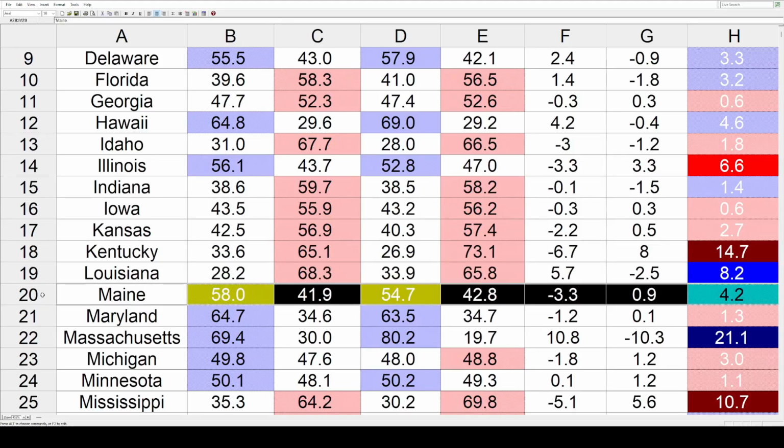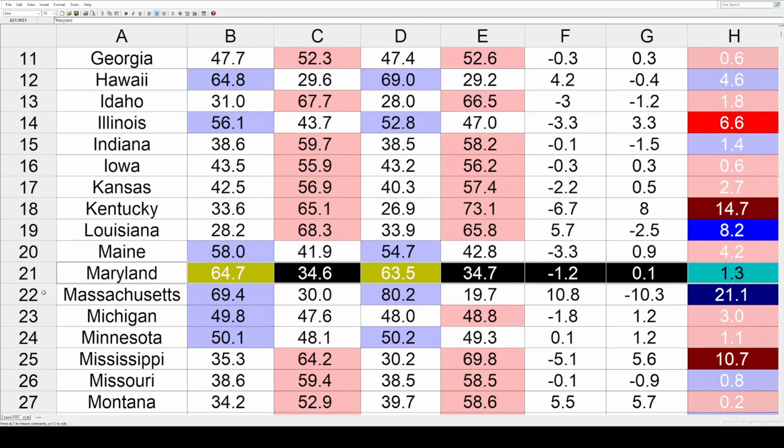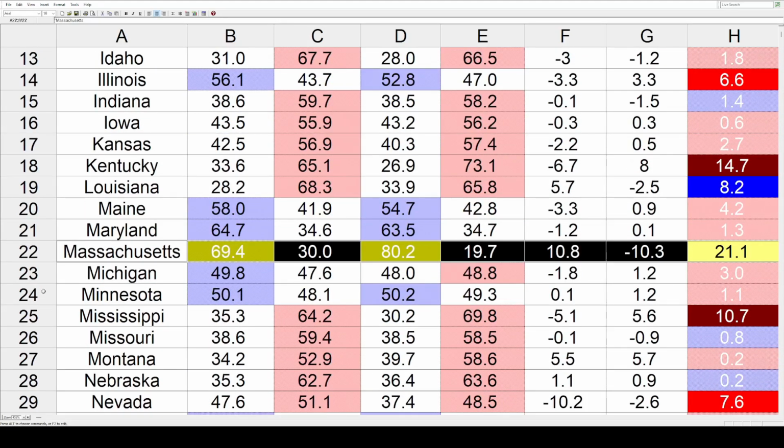That's another red state where the map was redrawn and Dems picked up another seat. Maine swung back toward the right by 4.2. Maryland, same direction by 1.3. In the Bay State, Massachusetts, it had the biggest shift out of all the states. That's a state that has a lot of districts with few Republican opposition. So that's why the Dems went up so much, and it's by a staggering 21.1.